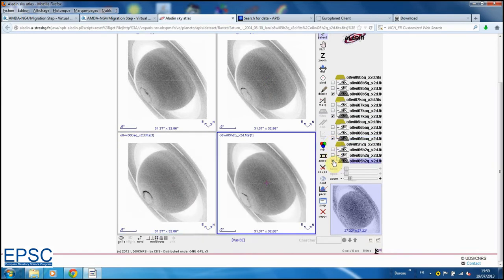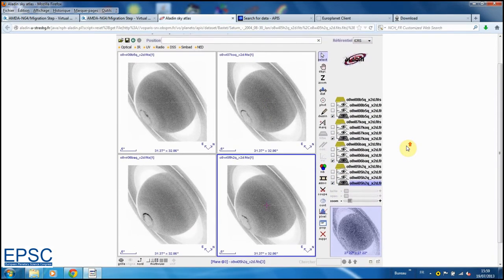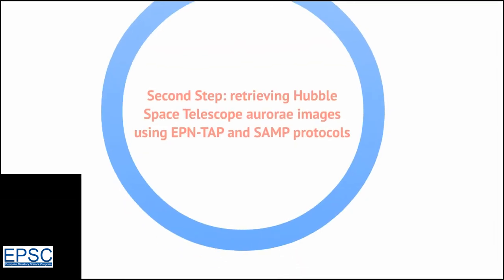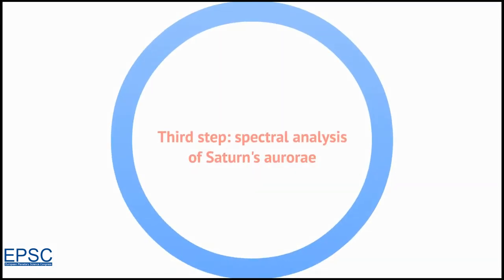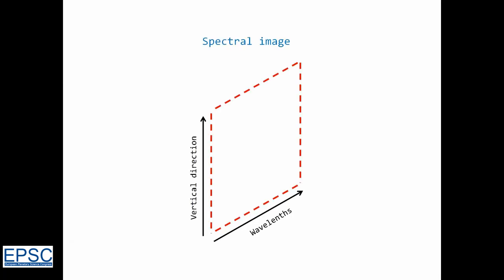We can see that aurora characteristics differ from day to day. This highlights the dynamic nature of Saturn's aurora. Now we'll look for HST spectral images of Saturn's aurora, and we'll try to perform spectral analysis using VO tools. A spectral image has the wavelengths on the x-axis and the vertical direction on the y.